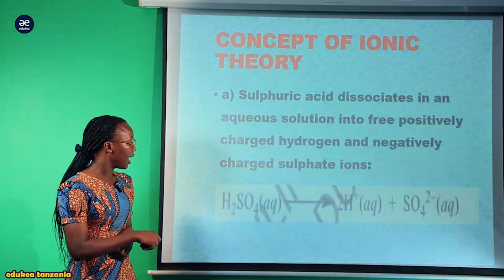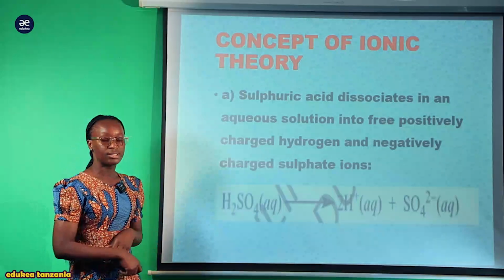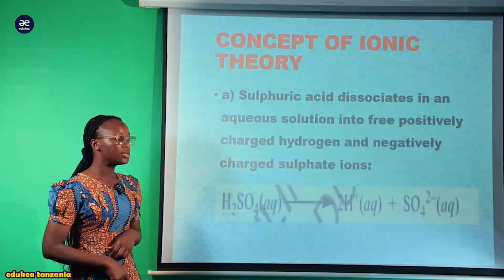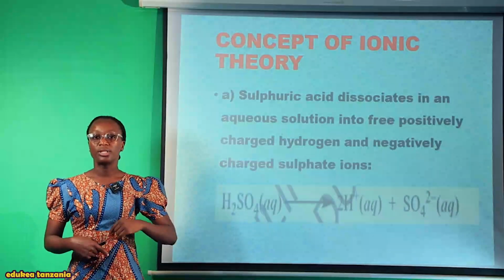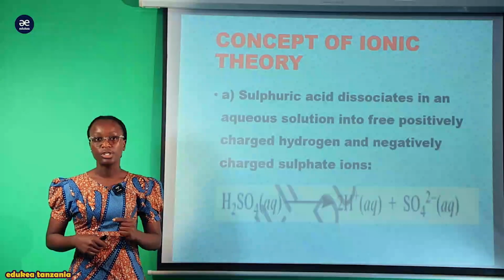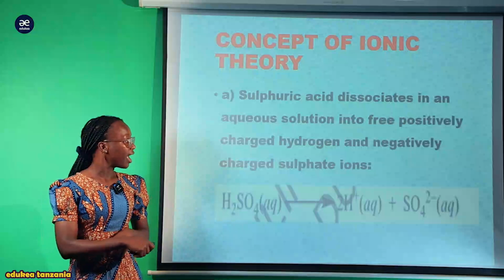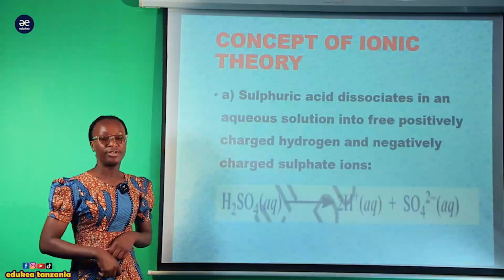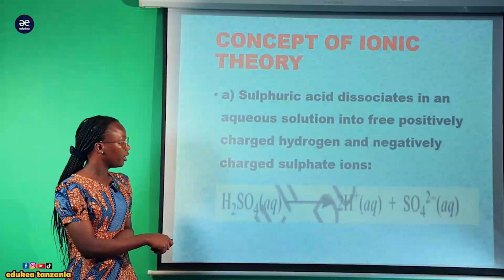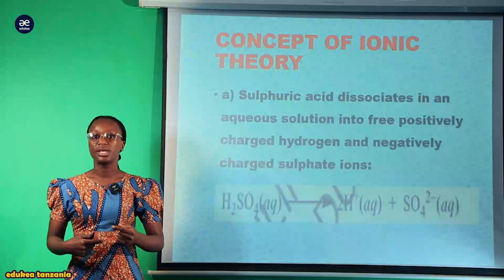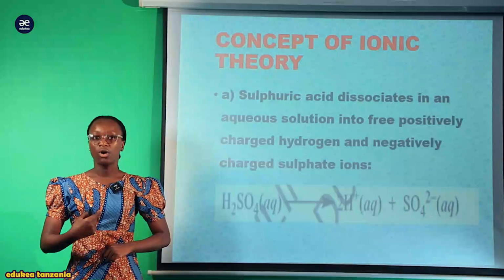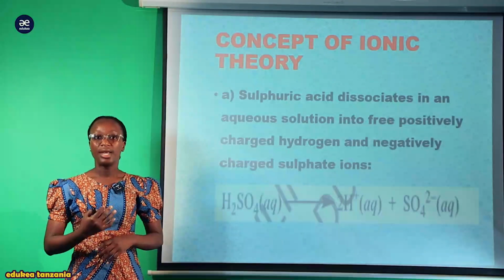So this is sulfuric acid, and here it is aqueous. In this bracket we have aqueous, meaning that this acid is made up of solution or of molten. Now we are going to have the hydrogen ions and the sulfate ions, and our arrow here shows that this dissociation is strong because it is a full-headed arrow.